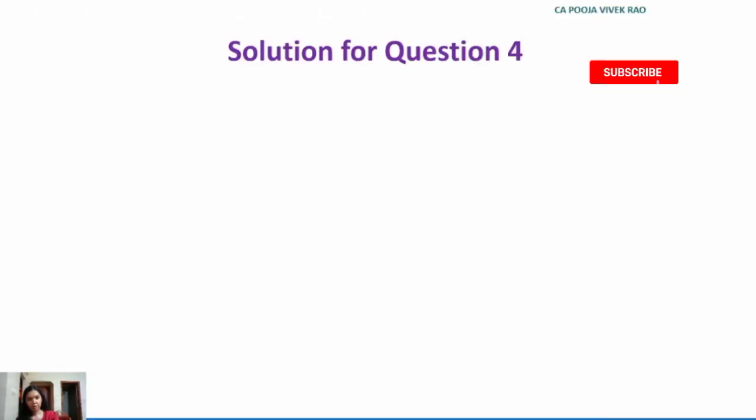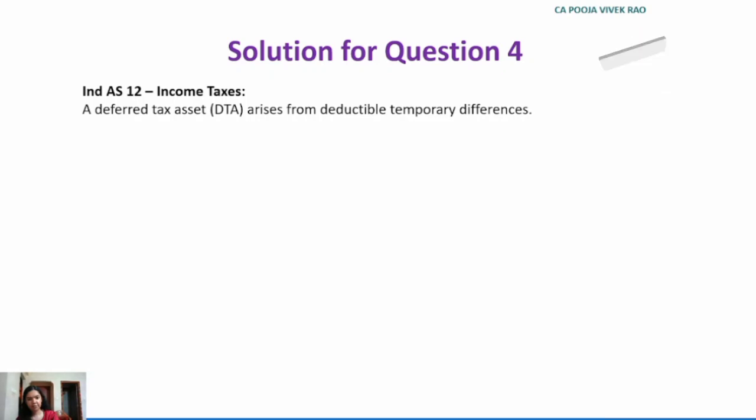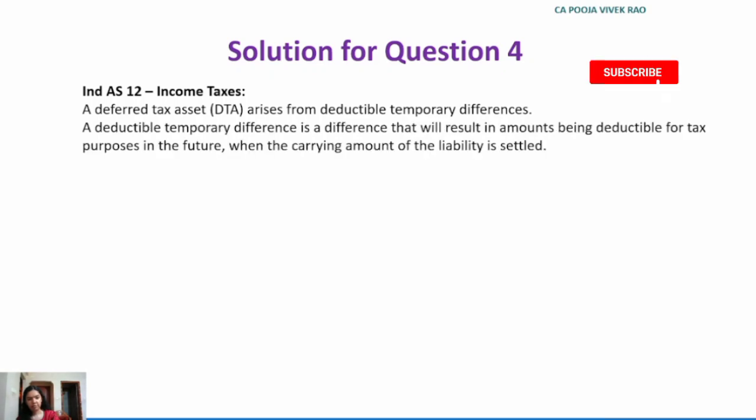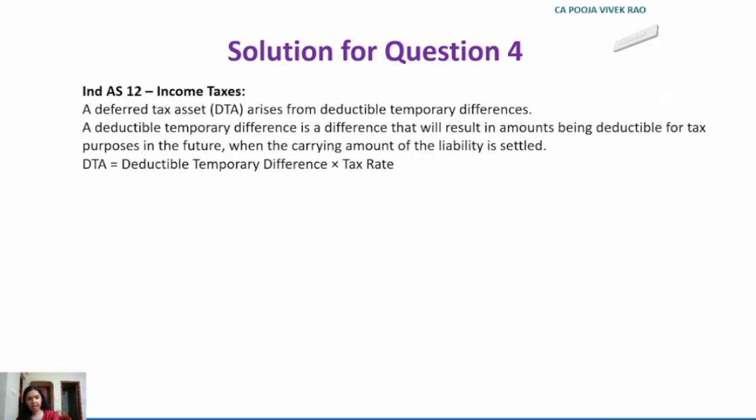So the Ind AS provisions applicable here are, first is Ind AS 12 income taxes. A deferred tax asset arises from deductible temporary differences. A deductible temporary difference is a difference that will result in amounts being deductible for tax purposes in the future when the carrying amount of the liability is settled. And deferred tax asset is nothing but temporary difference into the tax rate.